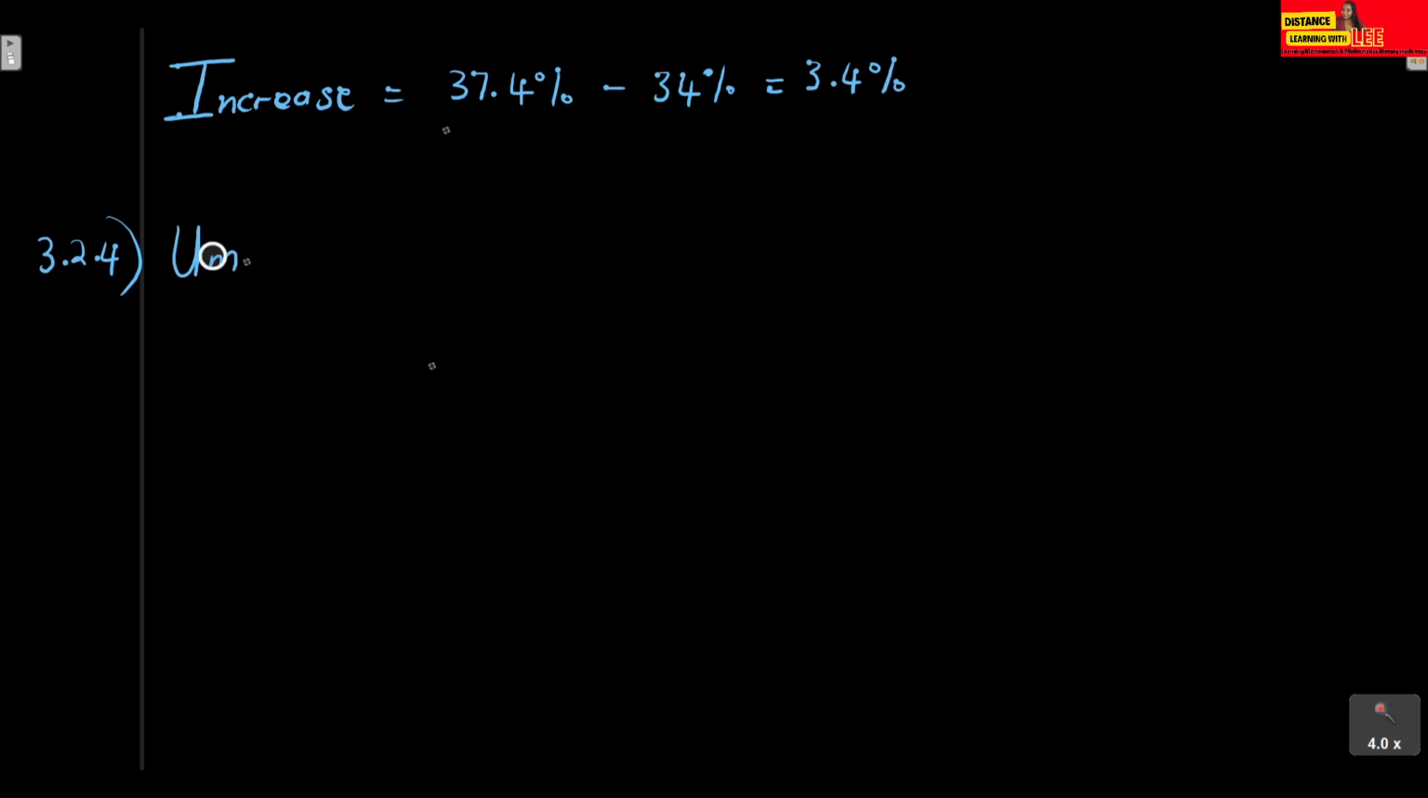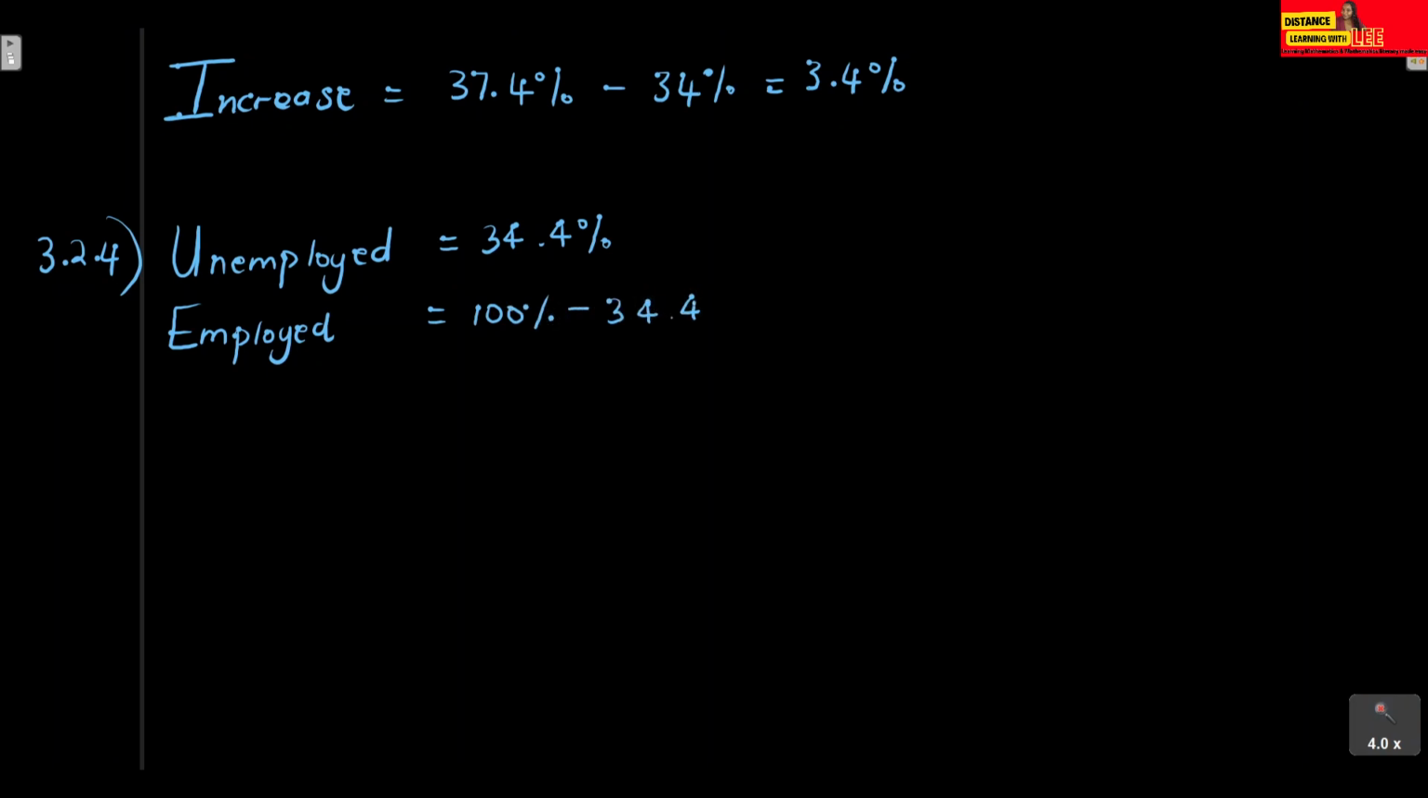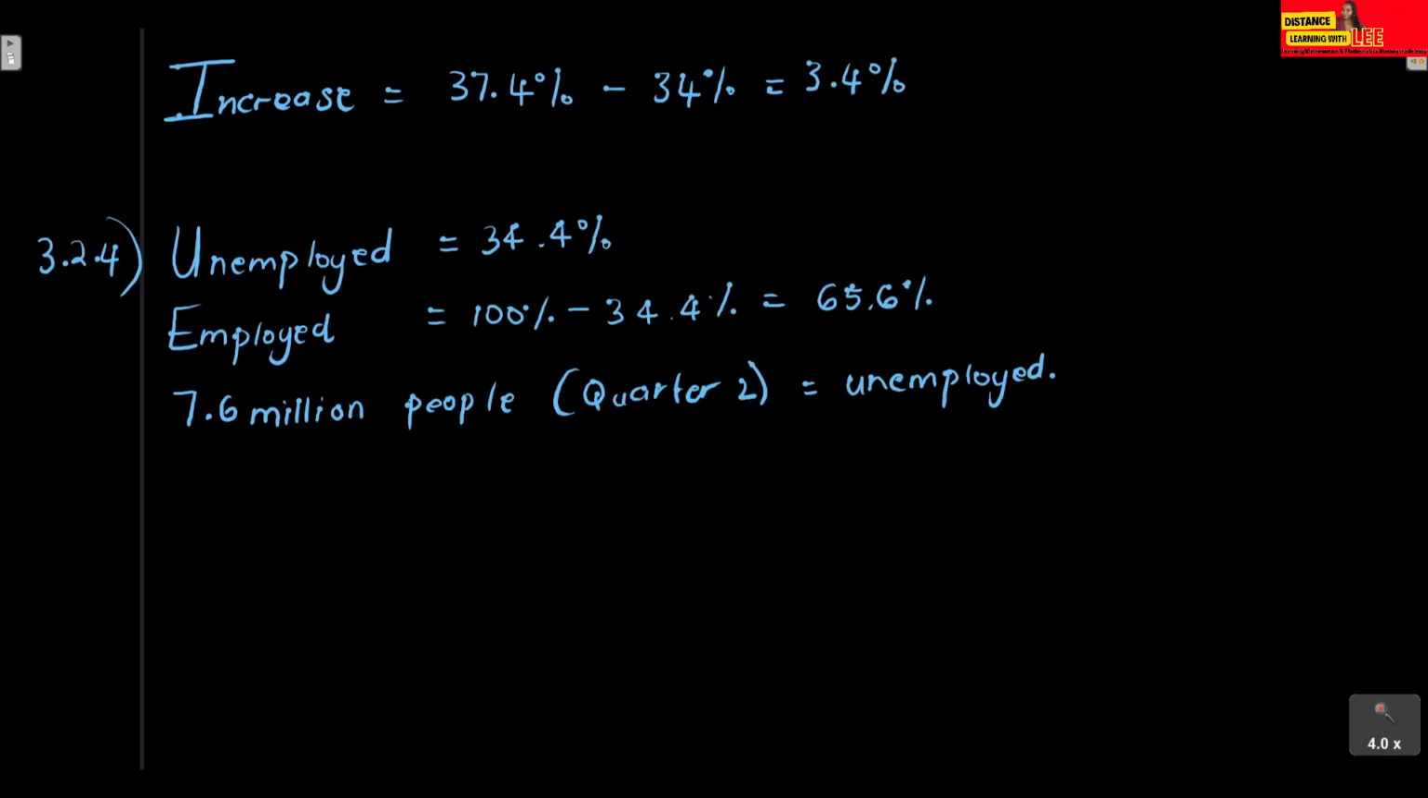The unemployed percentage is equal to 34.4%. The employed is equal to 100% minus 34.4%, which is going to give you 65.6%. Then we are given that 7.6 million people in quarter 2 are unemployed. So how can we now find how many people were actually employed?